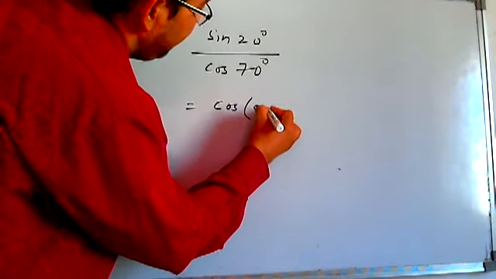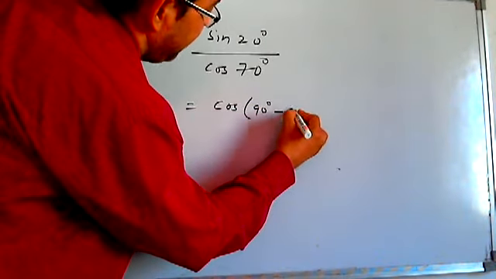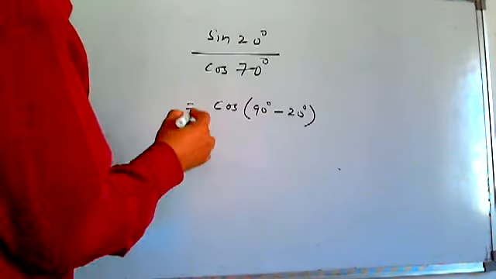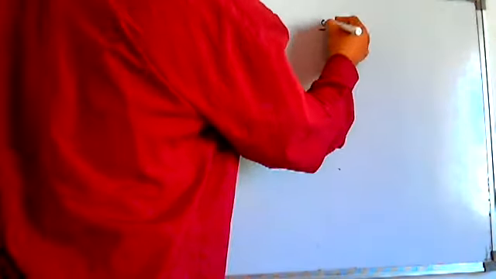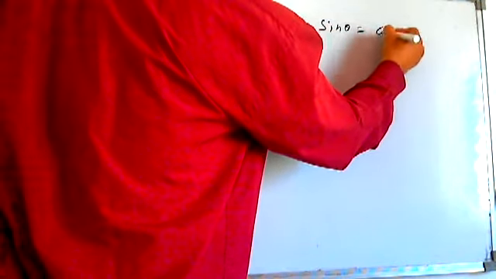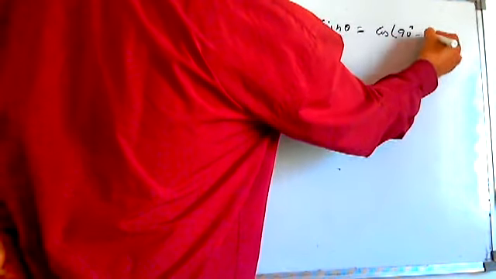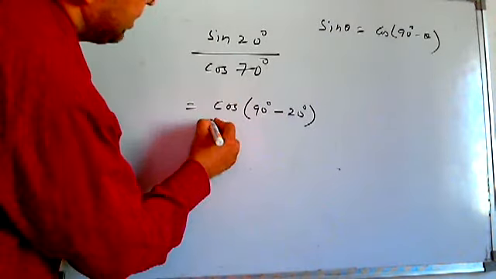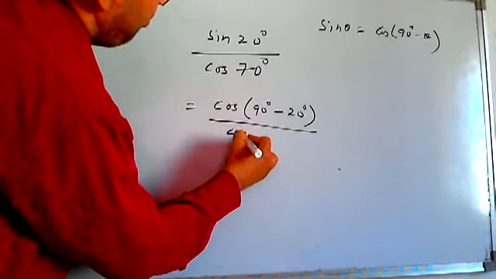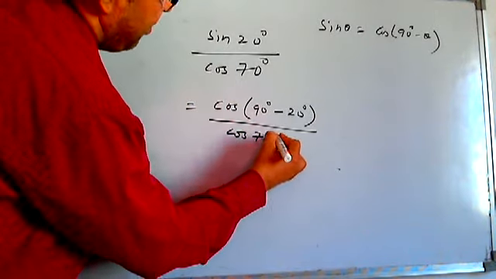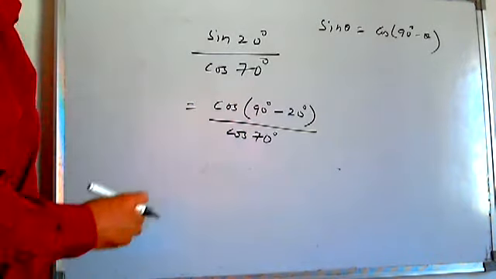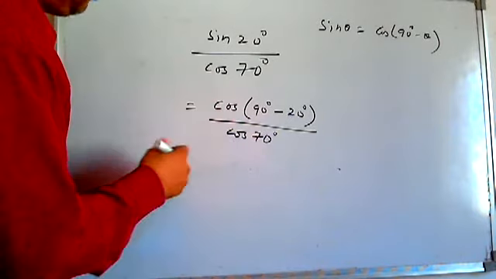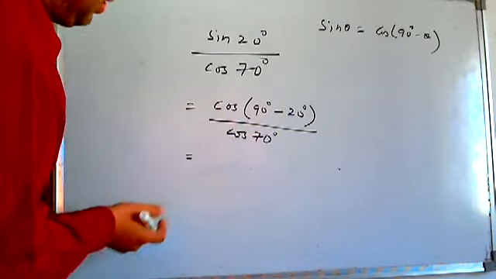Cos (90 minus theta) means theta is 20 degree. Don't write 70 or anything, just follow the formula. Sin theta is cos (90 degree minus theta). So for sin theta I wrote like this. I am doing nothing with the denominator. You know why? Because I am getting the same thing here and here, and the thing will be cancelled out. Why do people ask why you are converting the numerator and not the denominator?